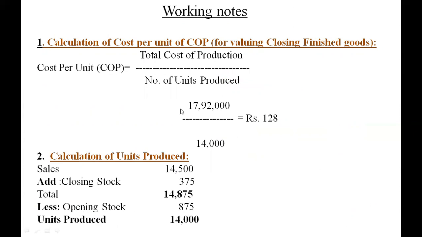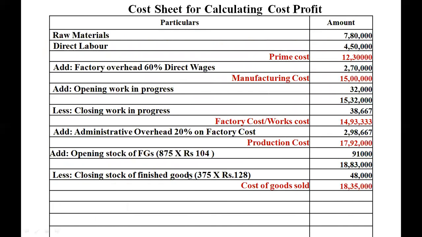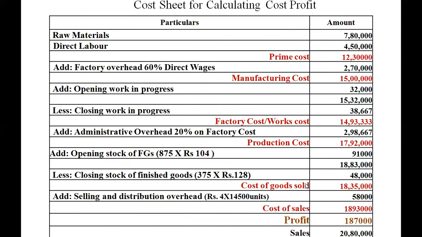When we apply this to the formula, CPU is rupees 128. Let us apply this 128 to the closing stock of finished goods. So 375 units into rupees 128 comes to rupees 48,000. So when we add and deduct this finished goods to the production cost, we arrive at cost of goods sold of rupees 18,35,000. To this we are going to add selling and distribution overhead.